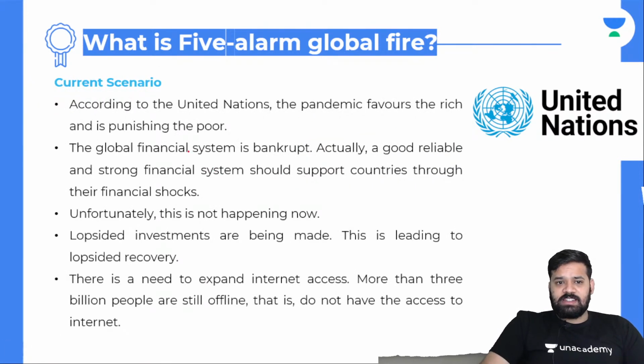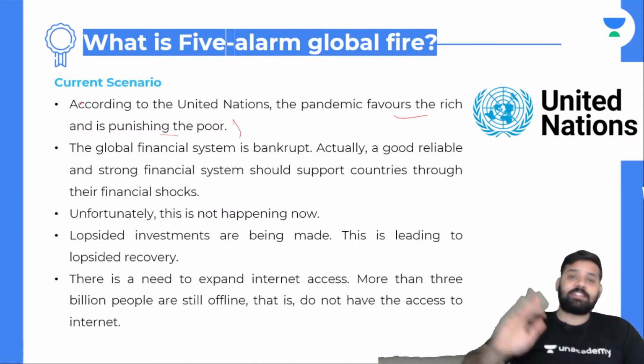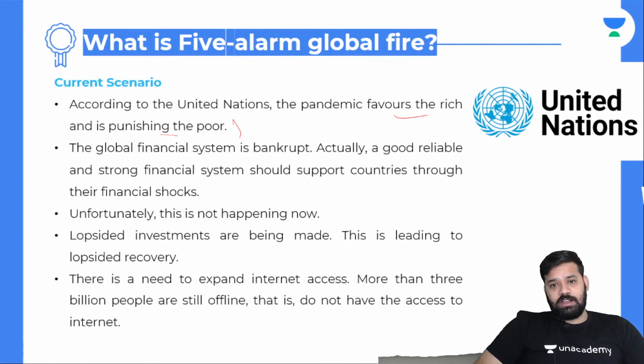Going forward, what is the current scenario? According to the United Nations, the pandemic favors the rich and is punishing the poor. That is what we are seeing. The rich are becoming richer, and the poor are becoming poorer, and this pandemic has aggravated this. This is making the rich richer, and also this is punishing the poor. We have seen street vendors and local grocery dealers, all of them being punished. And the global financial system is bankrupt. Actually, a good, reliable, and strong financial system should support countries through their financial shocks. Unfortunately, this is not happening now.